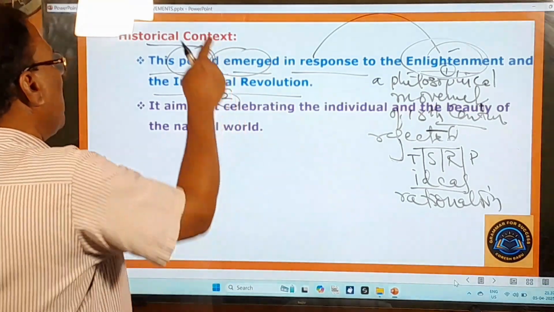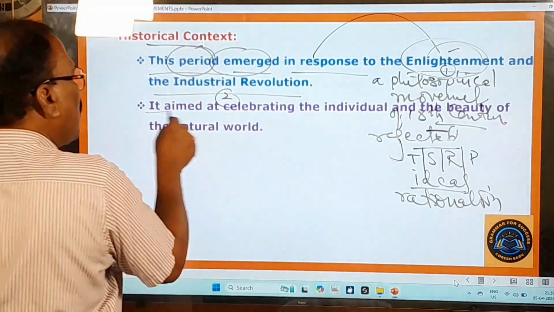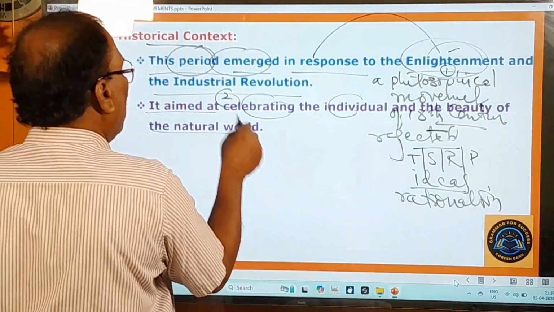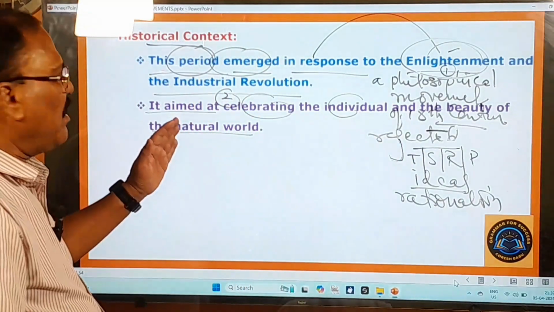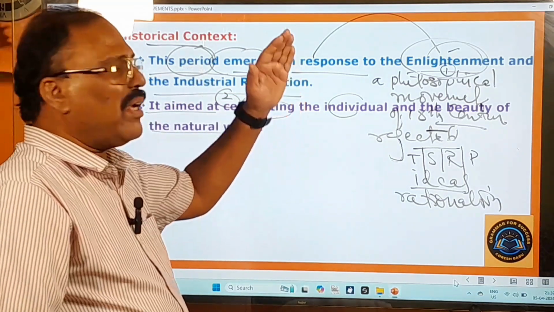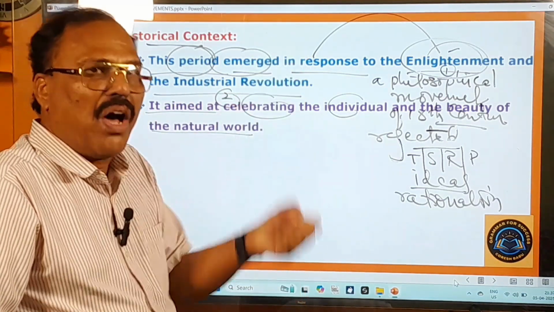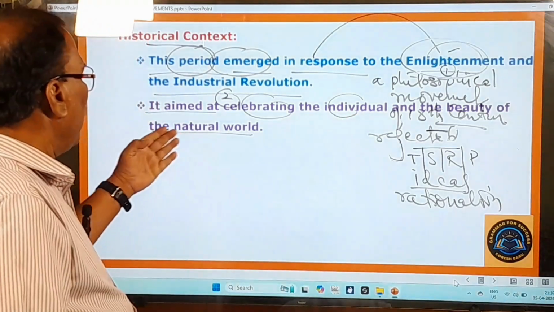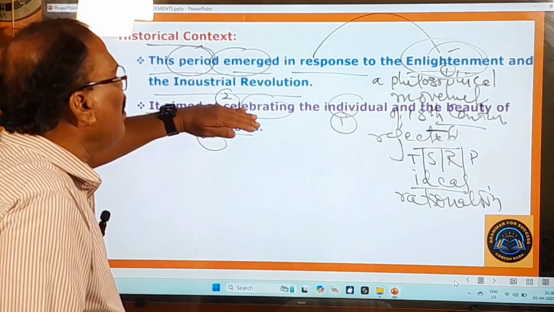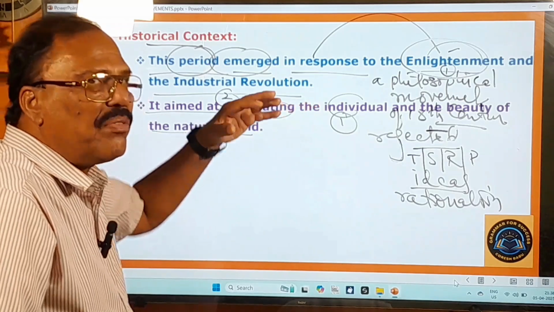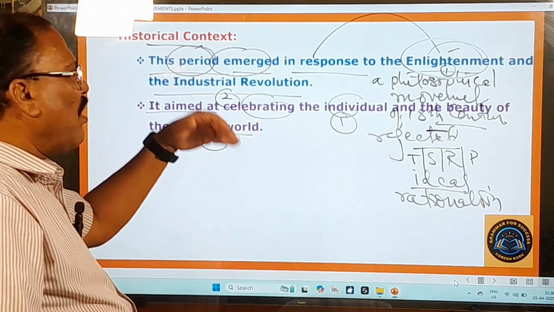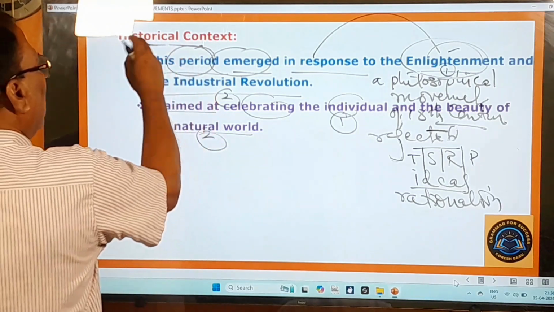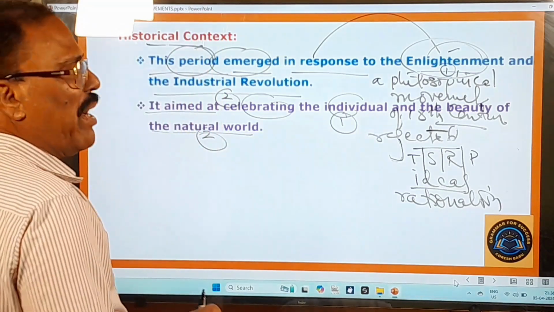This is the background of the romantic movement, and it also aimed at celebrating the individuality of the people and the beauty of the natural world. These are the important points under the historical context.